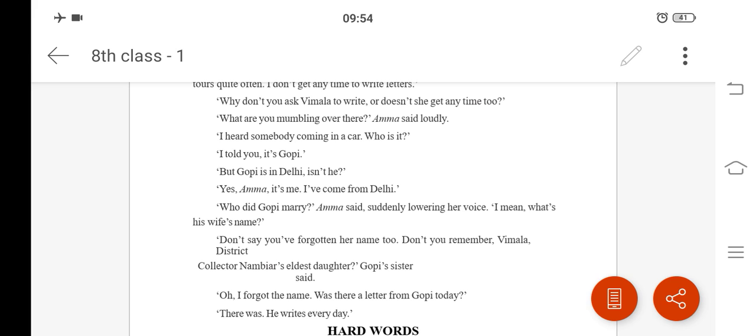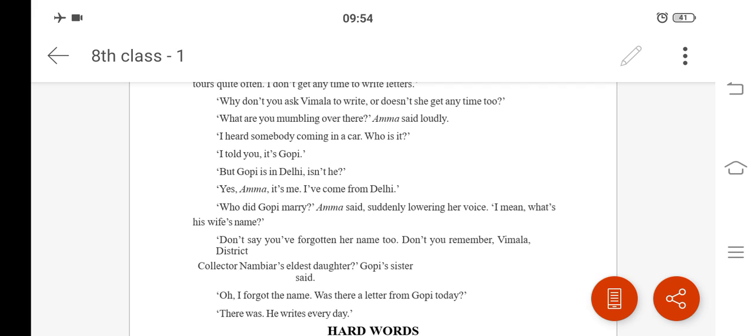What are you mumbling over there? Amma said loudly. As Kamala and Gopi are talking to each other, the mother was shouting loudly, saying, what are you mumbling over there? Mumbling means speaking unclearly and quietly.